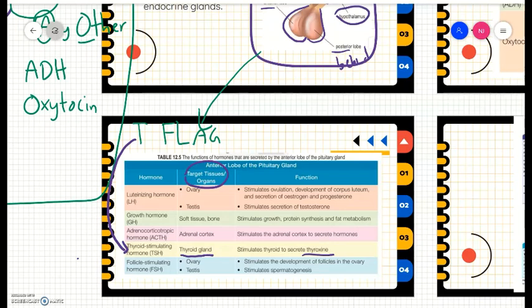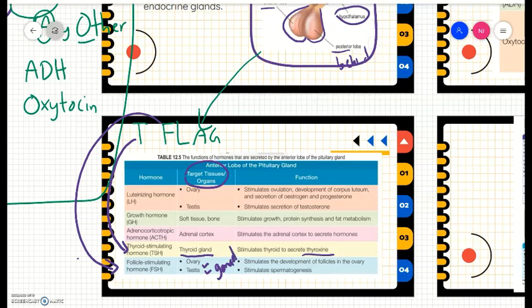Next, F stands for FSH, follicle stimulating hormone. Where is the target tissue? This follicle stimulating hormone goes to the ovary and testes, the gonads.